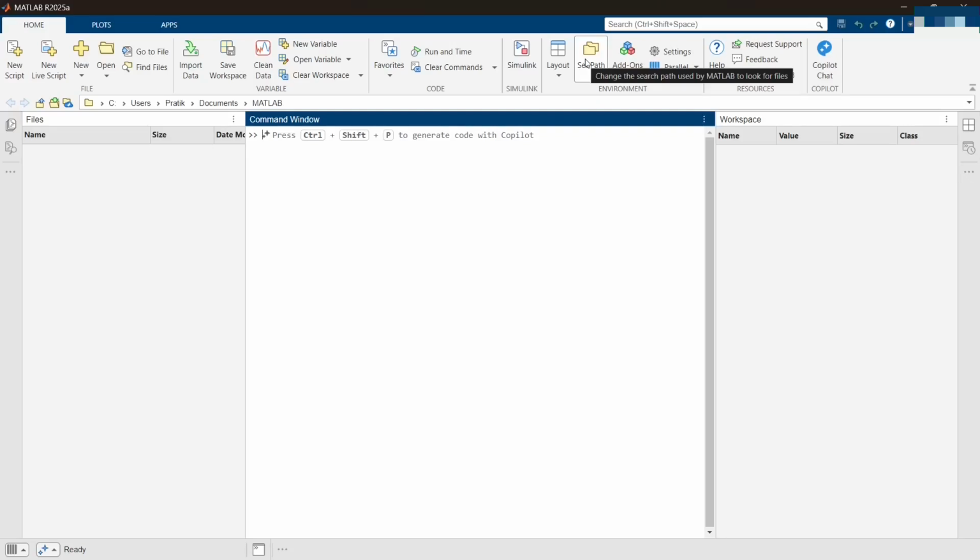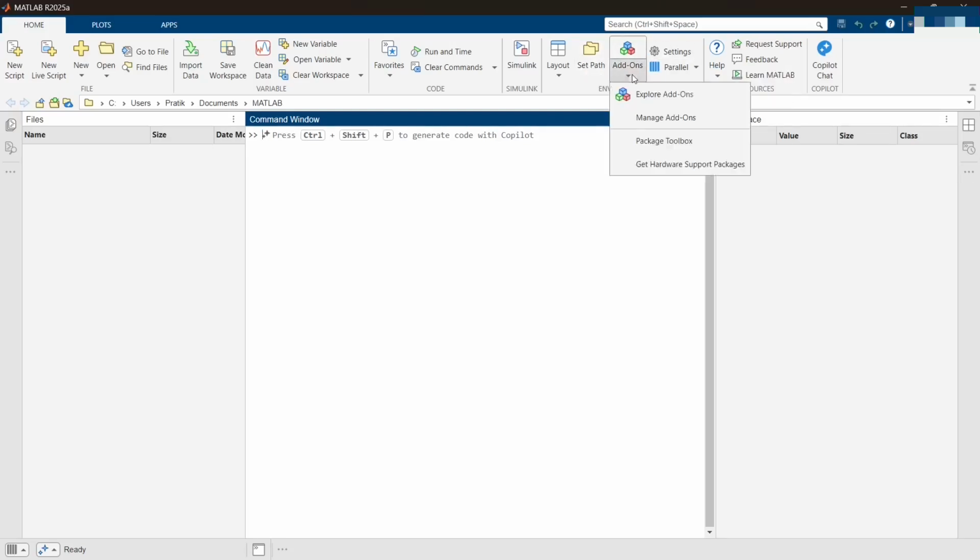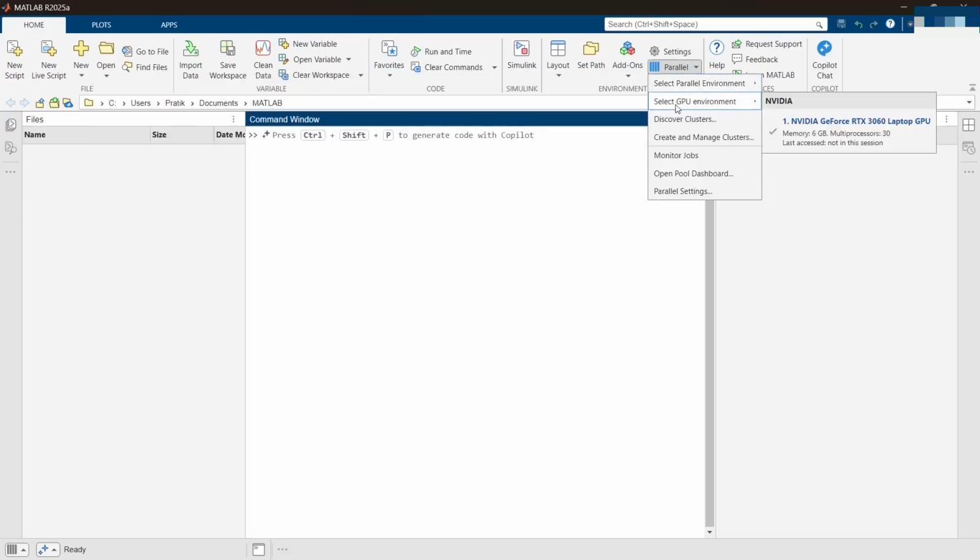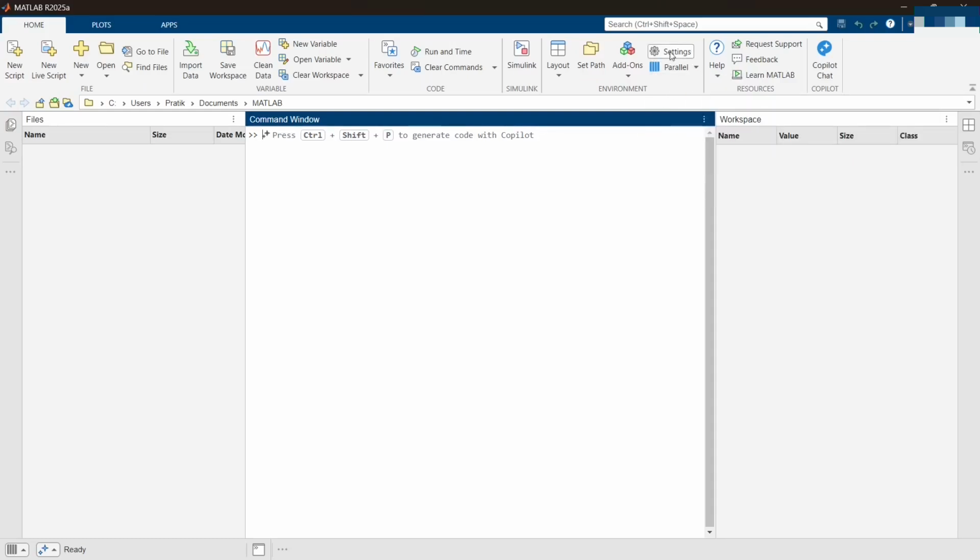Then you can set the path where exactly your file has to be saved. Then a few add-on things, wherein if you want to download any additional toolboxes or explore toolboxes, you can use this option. A new feature has come that is called parallel computing, wherein you can switch between your processor, CPU, as well as GPU, graphical processing unit. Those all things we'll also be looking into, and some help and support from the MATLAB team.